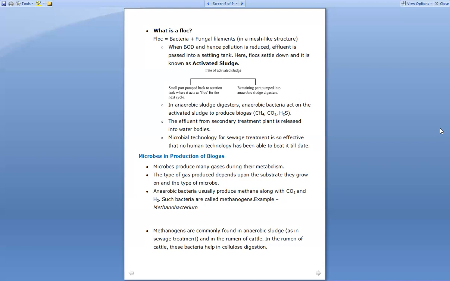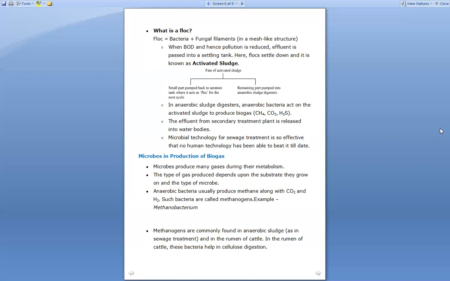Anaerobic bacteria usually produce methane along with CO2 and H2, right? Such bacteria are called methanogens, and an example of it is Methanobacterium. Anaerobic means the bacteria which cannot survive in the presence of oxygen. That means without oxygen the bacteria can survive and perform their microbial activity.